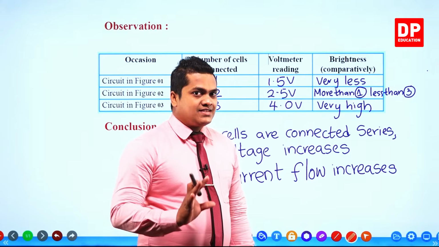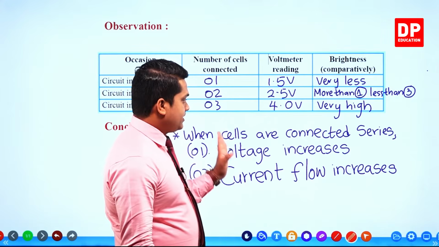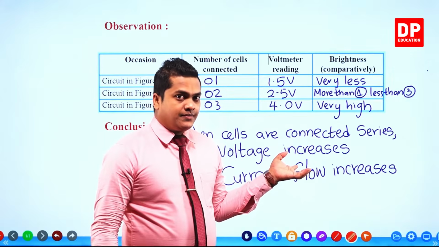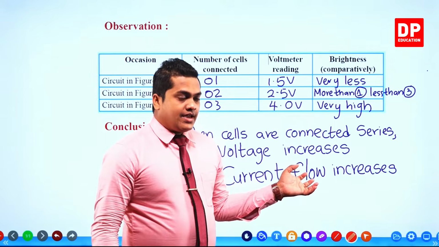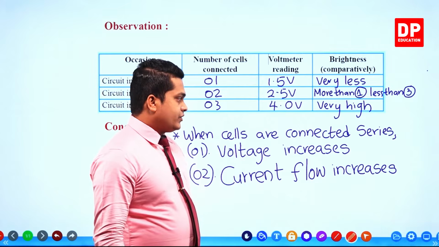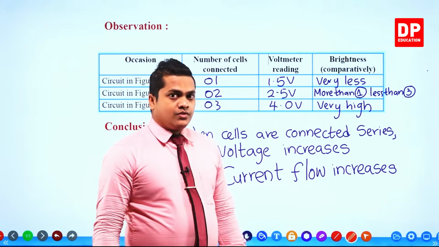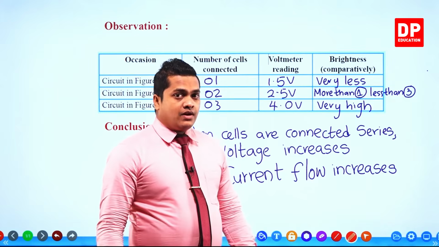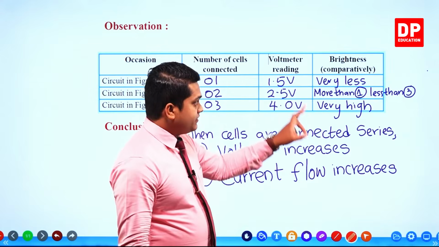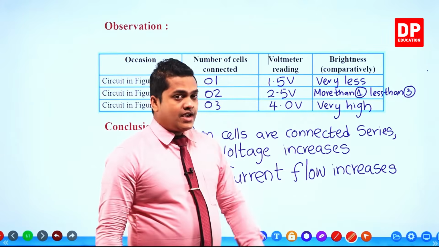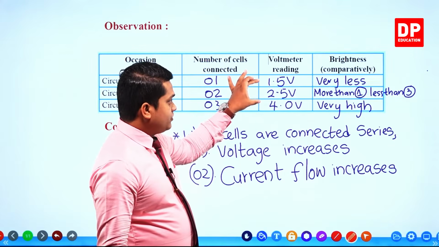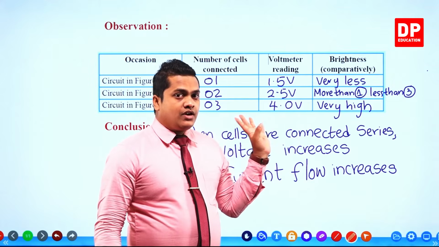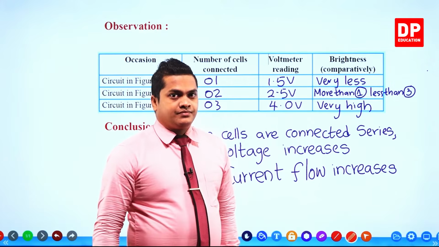When the cells are series connected, like in the activity that we have done here, you can clearly say that the voltage is going to increase and the current flow is also going to increase. That's why the brightness of the bulb is getting increased from very less to very high, and also the voltage is getting increased from 1.5 to 4 under 1, 2, 3 cells.